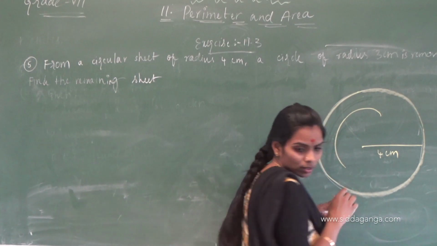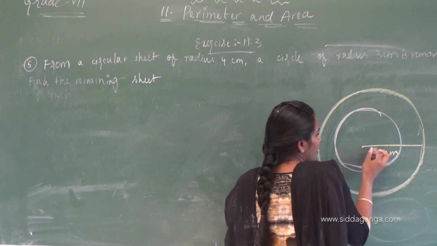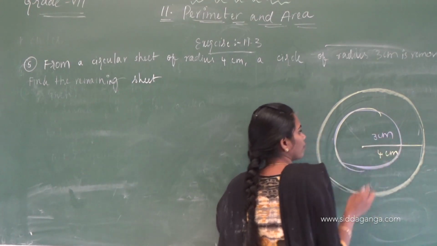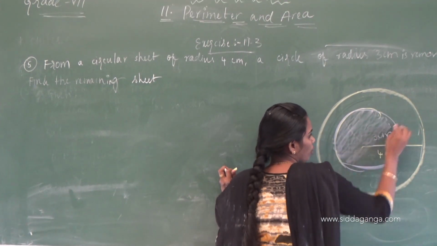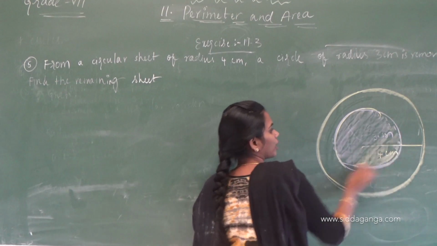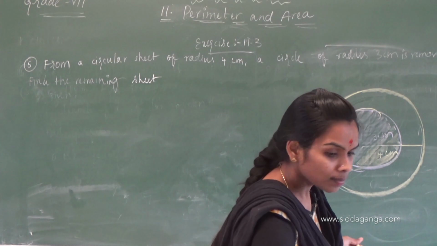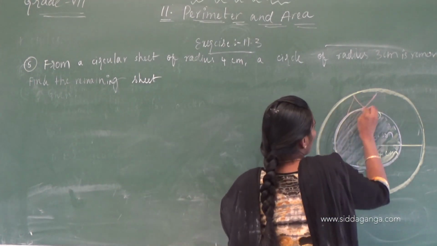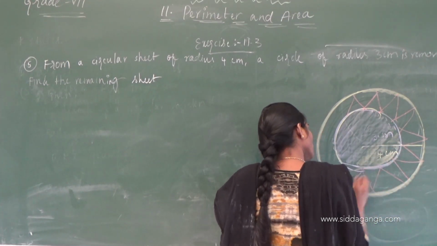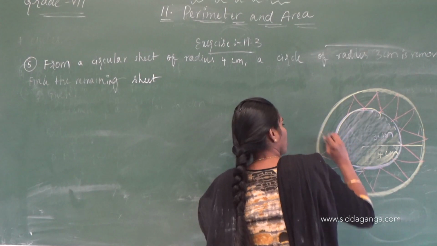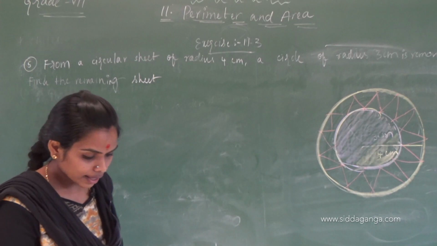That means we are removing this part. What they are asking is that we have to find the remaining part of the circle.